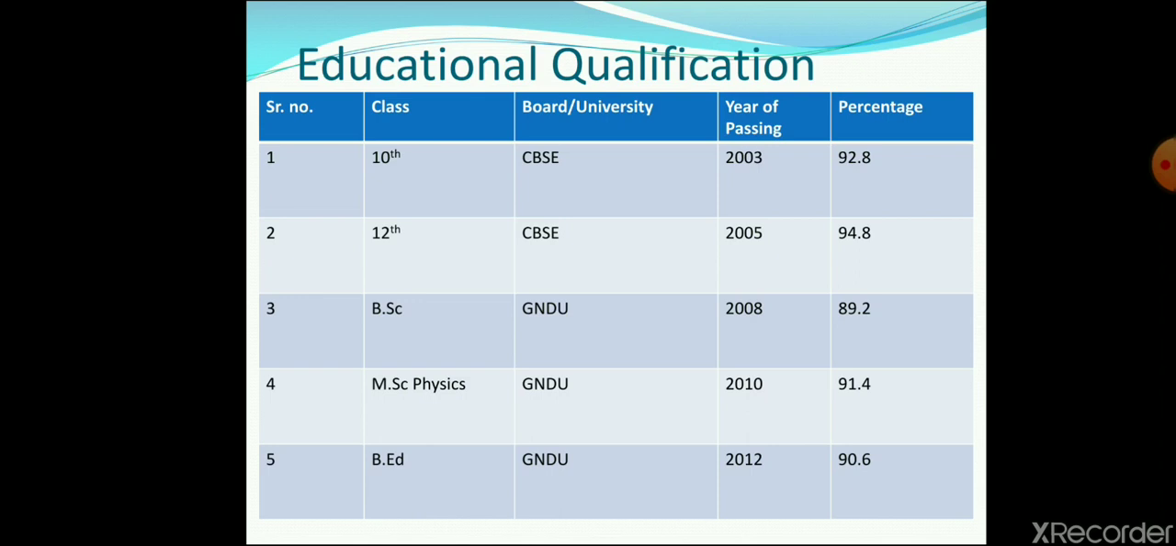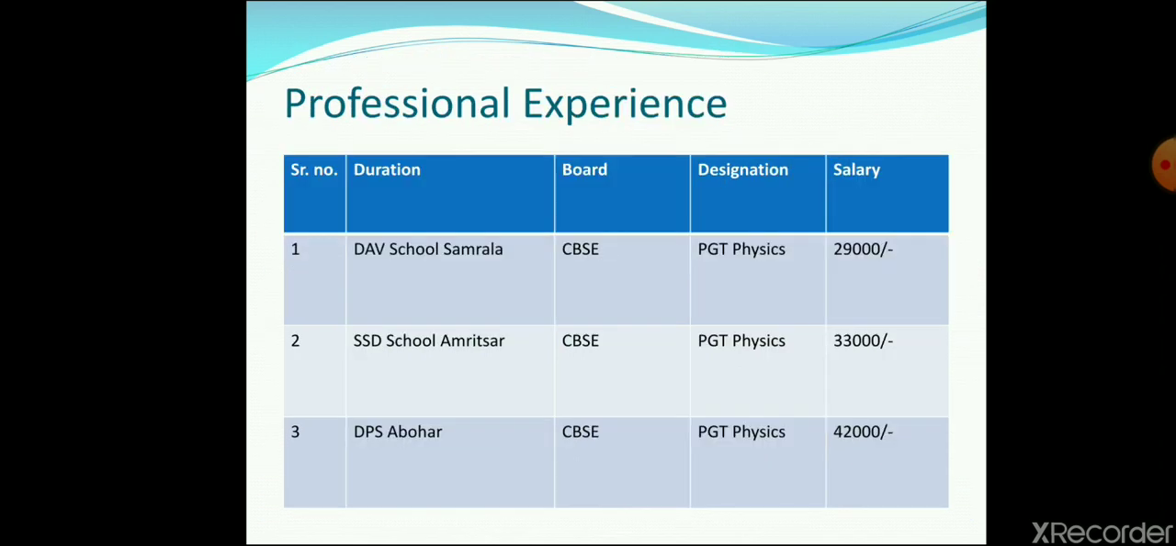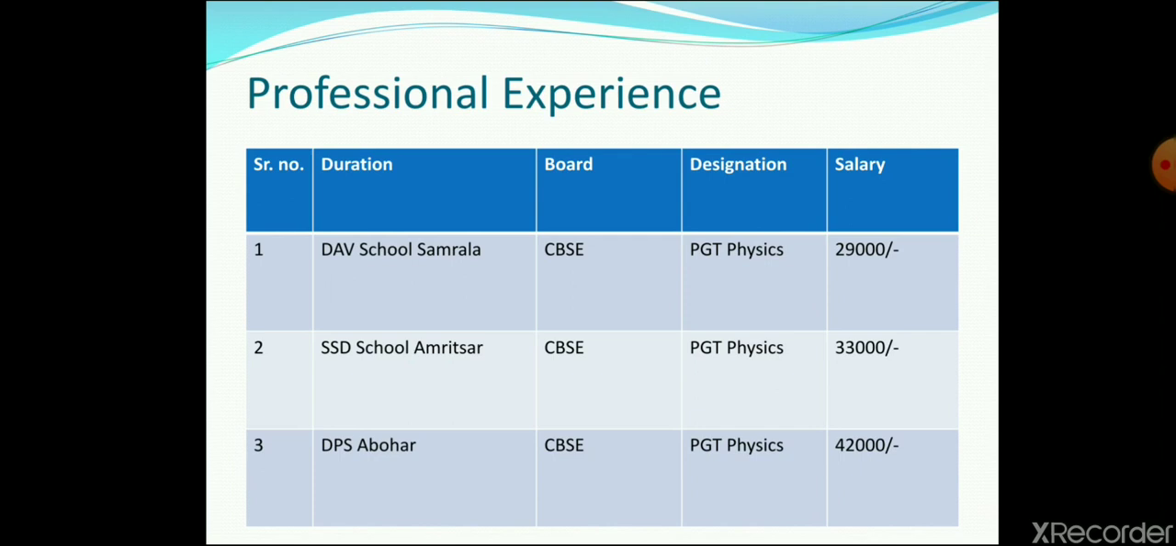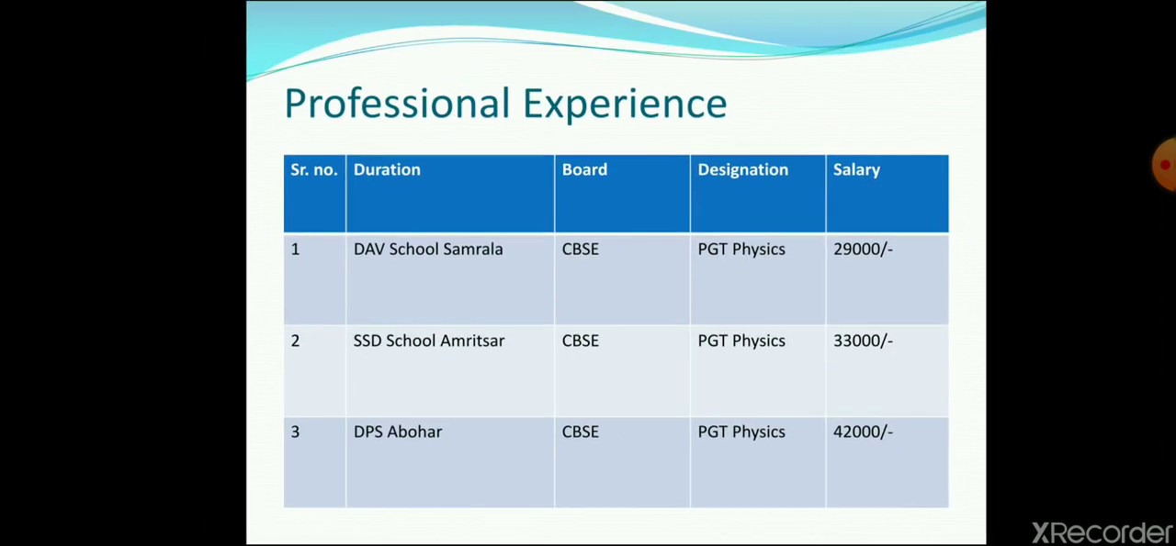BSc and MSc and B.Ed. These courses would be from a university, right? Then your professional experience. So you would write duration, like the number of years you spent in that... column got skipped, I'm so sorry for that. Like in which school did you work? Suppose you worked with DAV School Amrala, CBSE, designation PGT Physics, and your salary was 29. Then you worked at SSD, your salary was 33. Then at DPS Abohar, your salary was 42,000.